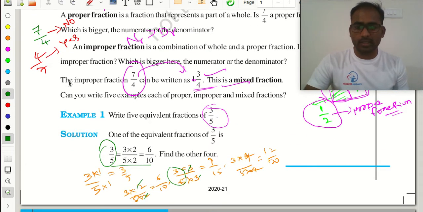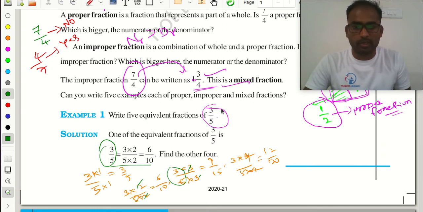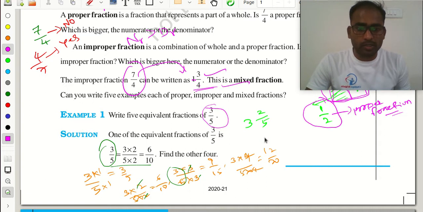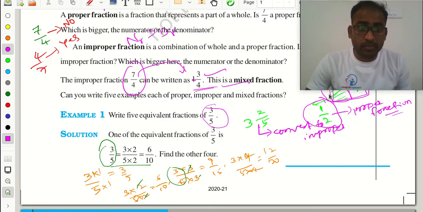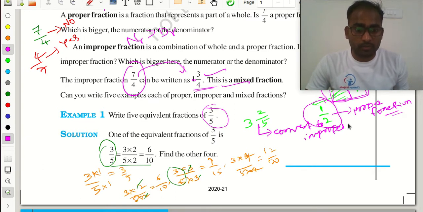That we will discuss next, but no problem, I can tell you here. Suppose I am having a mixed fraction here. I will take as an example the mixed fraction 3 2 by 5. This is my mixed fraction, so I need to convert it into an improper fraction. Keep in mind yourself that the result is an improper fraction.